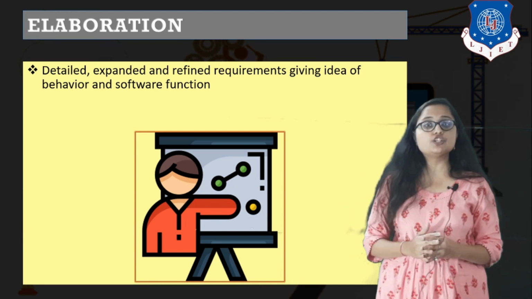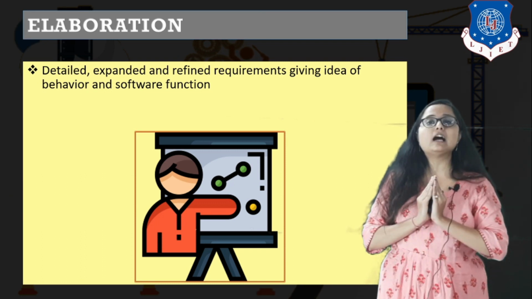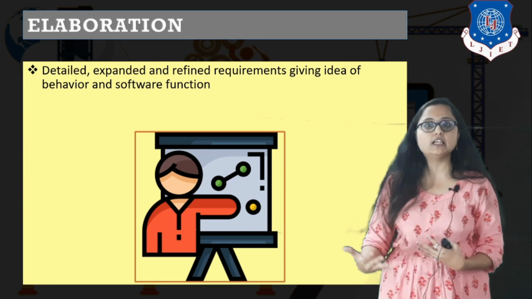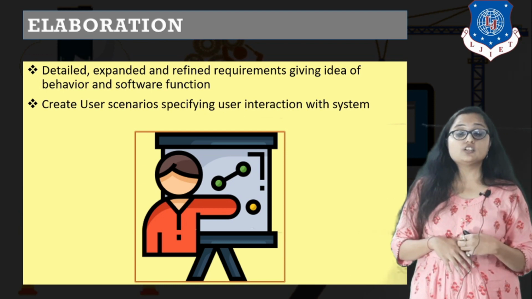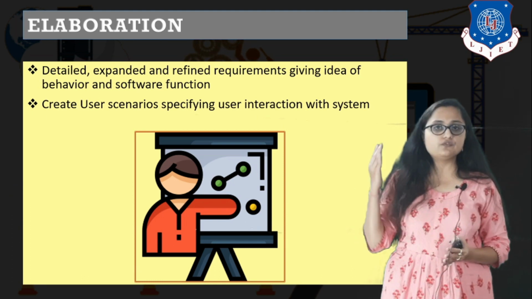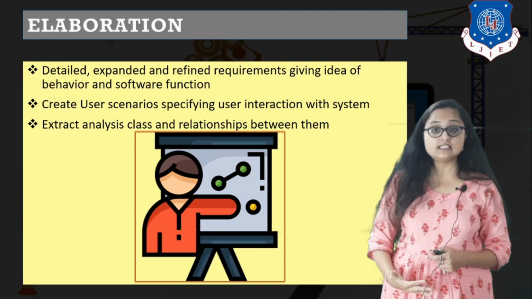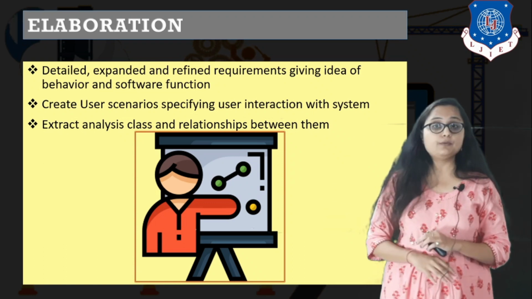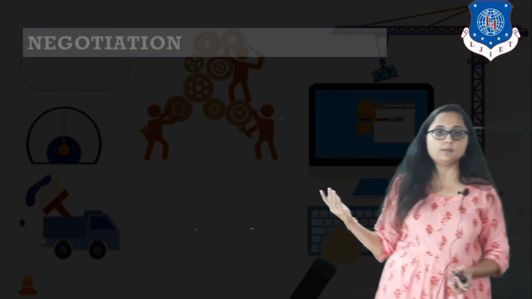Elaboration is the phase in which you will detail the requirements. It means you will expand the whole idea, right? You will actually see what the software functioning is like, what the behavior of that function is. You will also specify or create the whole user scenario with all the interactions of the user with your system, and you will extract the analysis classes and the relationships between those classes, right? So that is elaborating the whole requirements individually. That is what elaboration is all about.